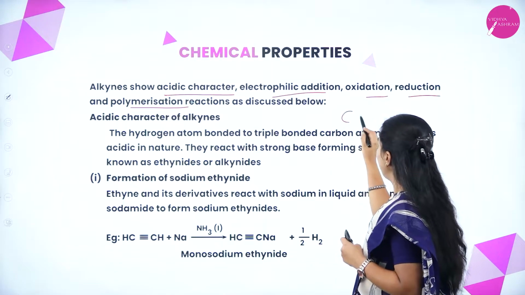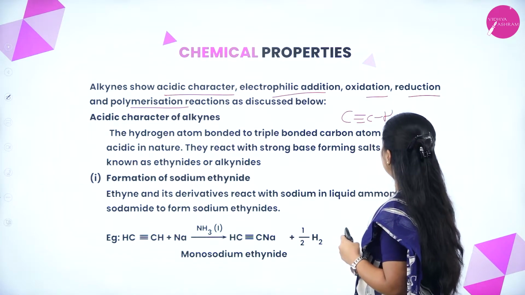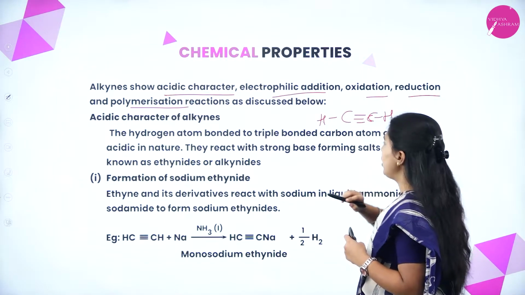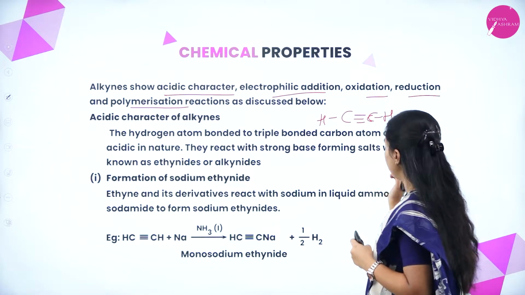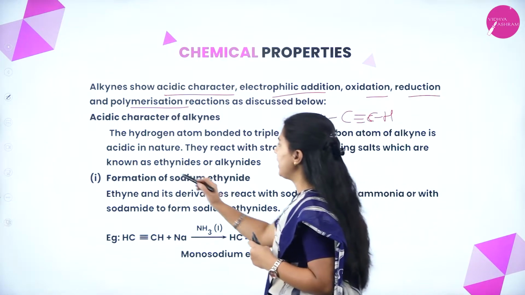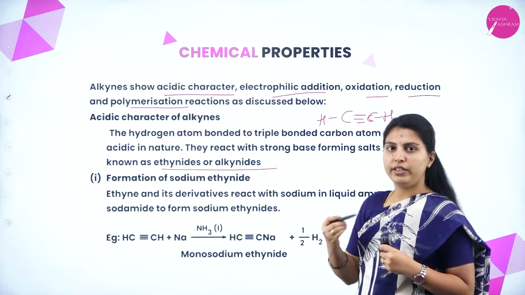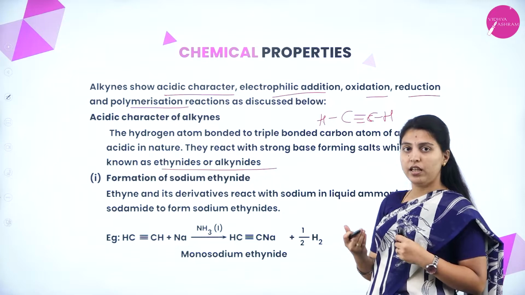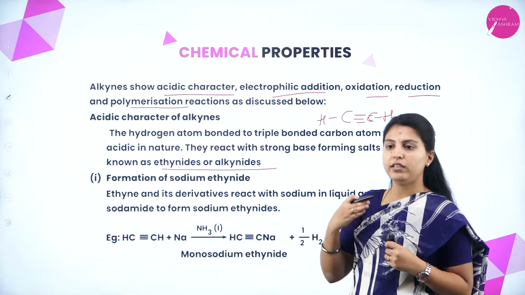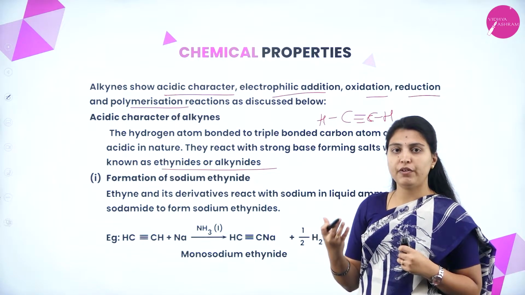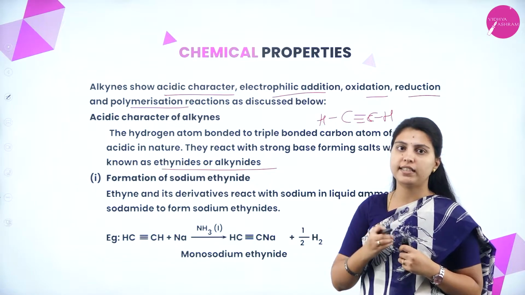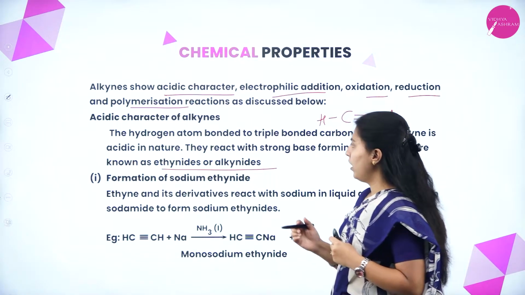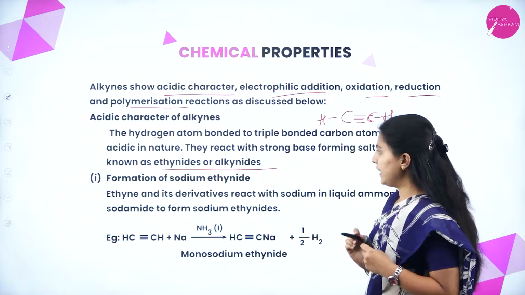Whatever hydrogen is present here, it will show acidic nature. They react with strong bases forming salts which are known as ethynides or alkynides. How is it shown that it is acidic in nature? Because it reacts with strong bases and forms salt. Whichever compound treats with a base to form salts, it means the acidic character should be present in that compound. That is how alkynes show acidic nature.